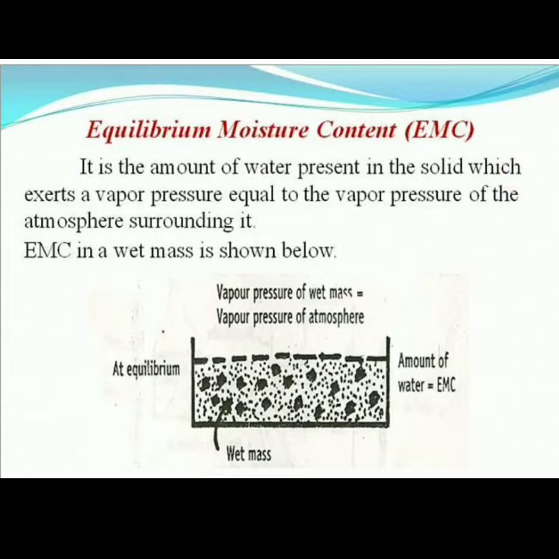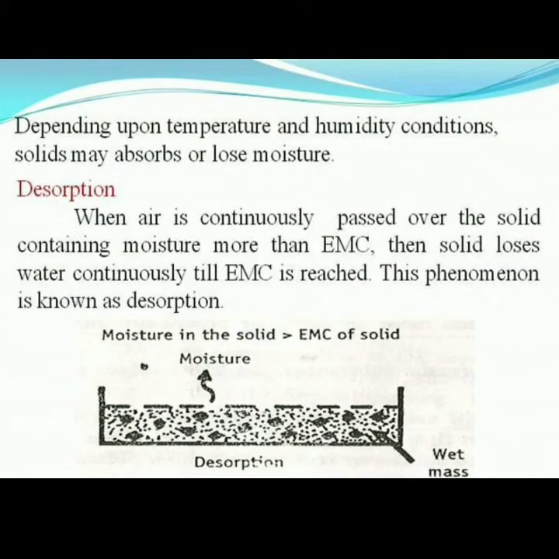Next point: depending upon temperature and humidity conditions, the solid may absorb or lose moisture. First is desorption.